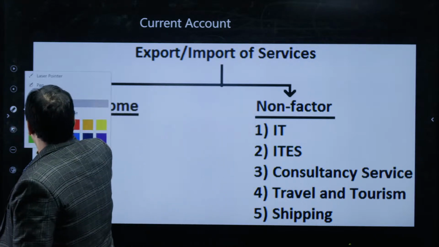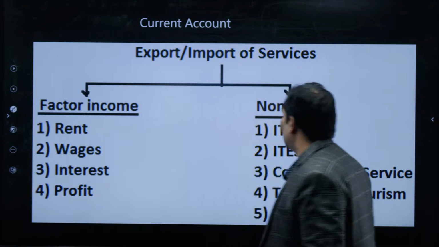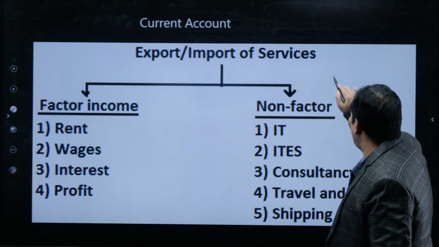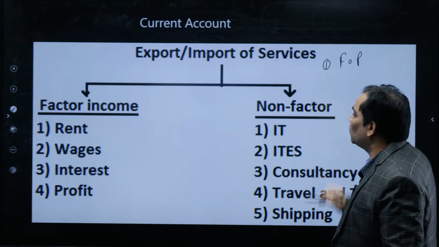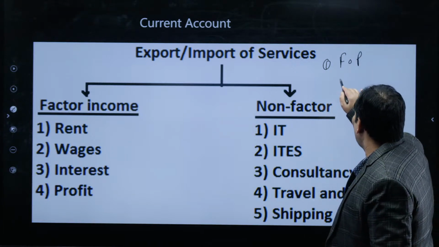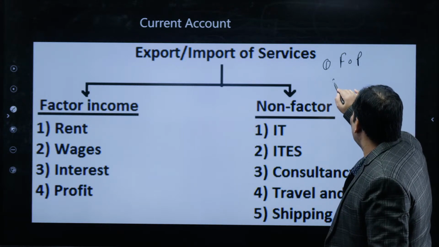My dears, please listen to me. Business or production always takes place with the factors of production. And what are the factors of production? There are four factors of production.